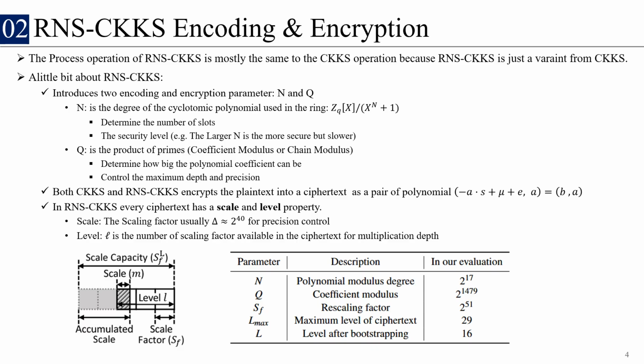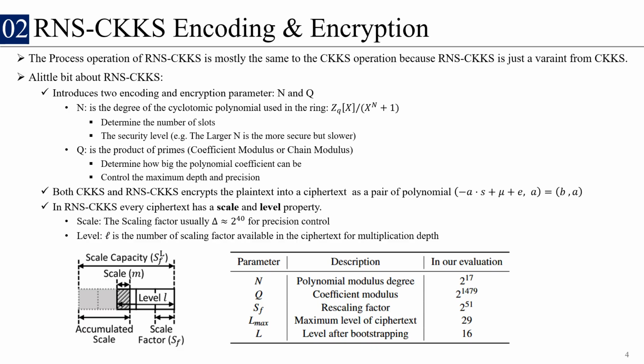A little bit about RNS-CKKS is that it introduces encoding and encryption parameters N and q. N is the degree of the cyclotomic polynomial that is used in the ring. It determines the number of slots and the security level. So the larger the N, the more secure, but it's slower. Usually for N we only use about 2 to the power 15, but in this paper they use 2 to the power 17, which is really high.